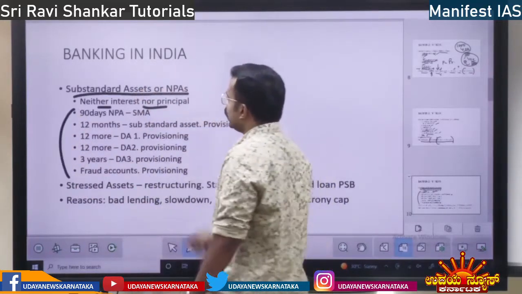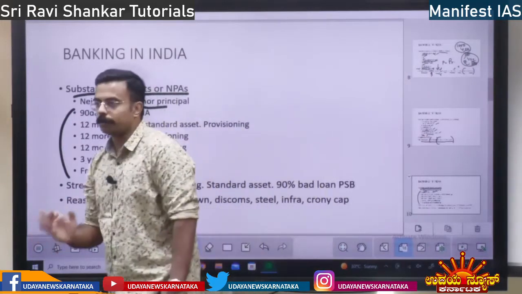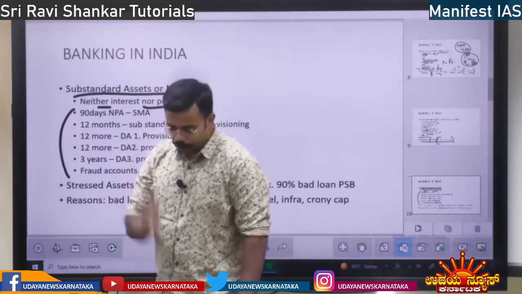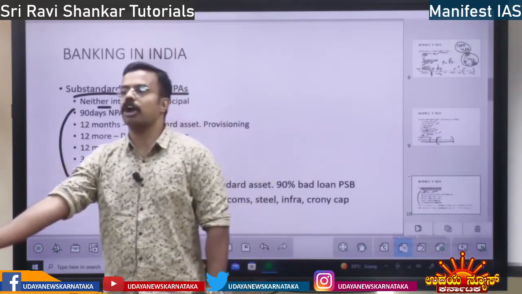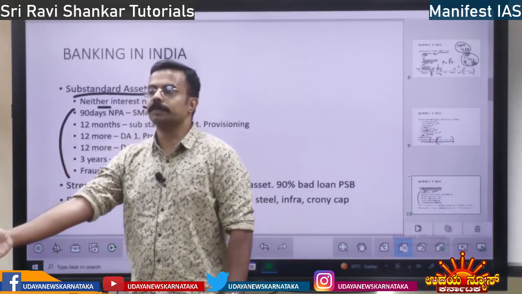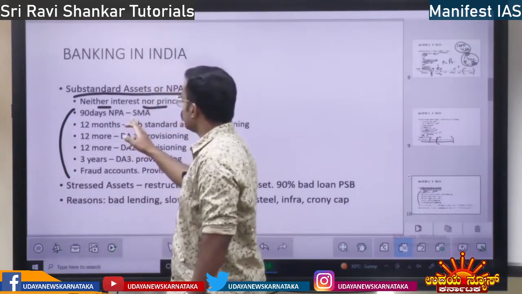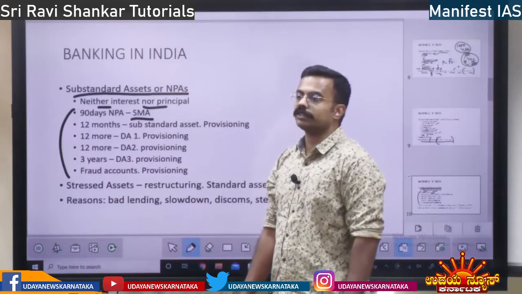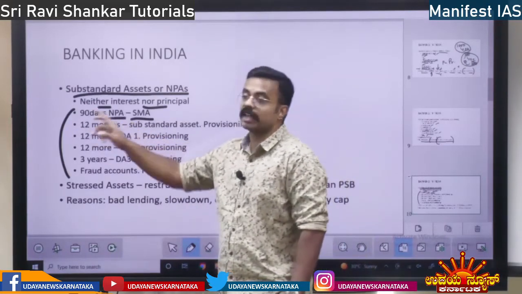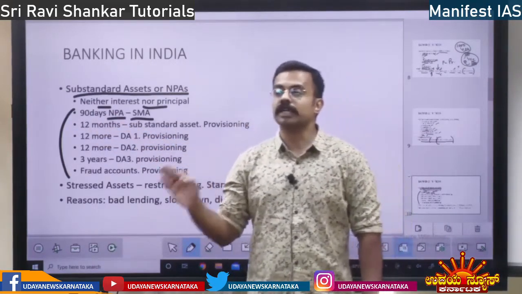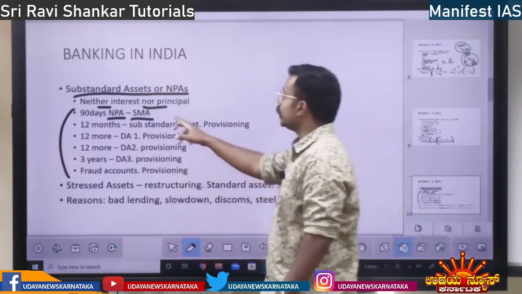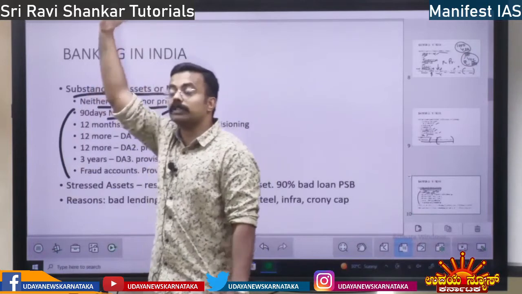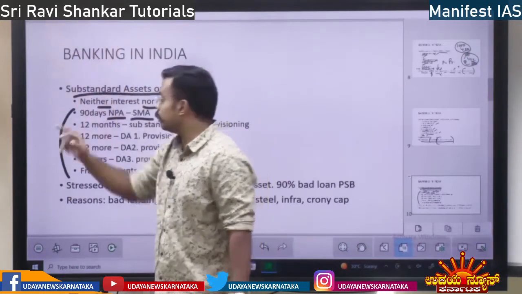See, up to 90 days. Today you have to pay the loan. Today is the last day. You fail to pay. So from today, 90 days, you are not paying any principal or interest. Then it will be called a special mention account, SMA. Up to 90 days, if an asset remains a non-performing asset, it is called a special mention account. Right? From 90 days up to the next 12 months.